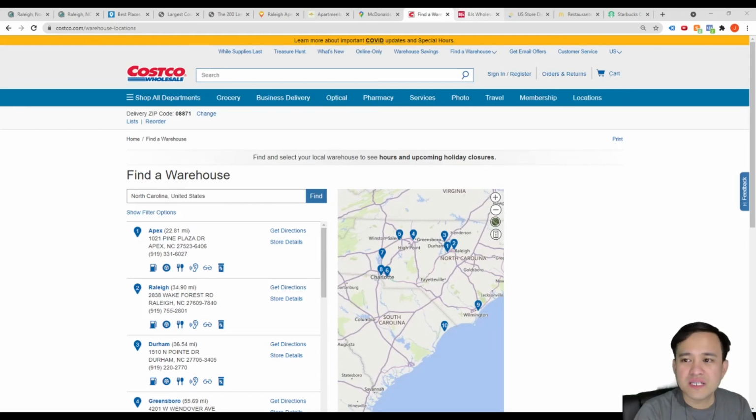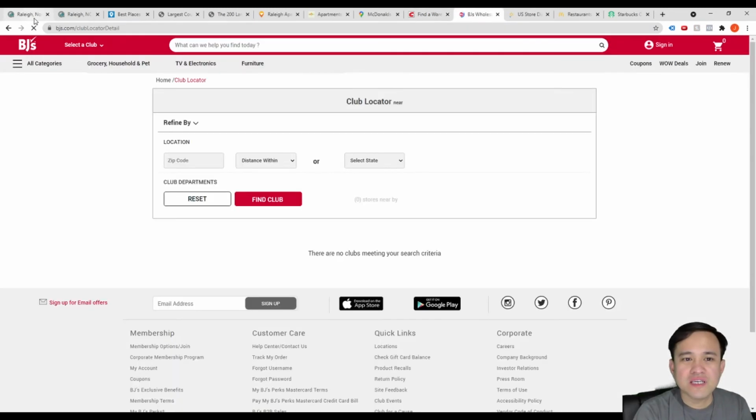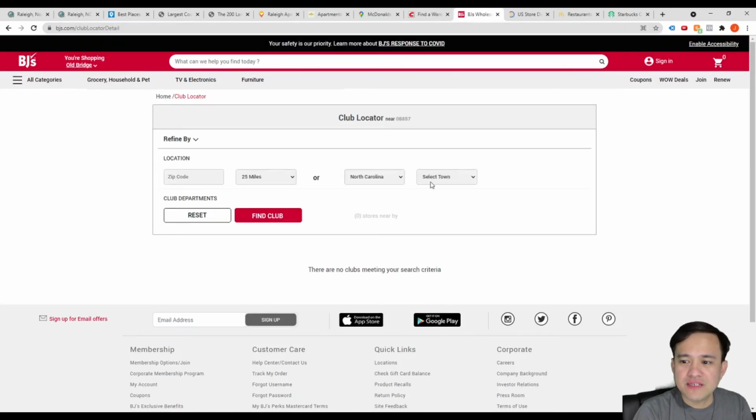I will put all these links in the show notes. So BJ's also has this club locator. In this one, let's say it will load. Let's say North Carolina. You will see all the cities within North Carolina that have BJ's. So you see two in Raleigh, then some others. You never know, maybe this other town might be good to explore, right? Because they have created a footprint there for a reason.